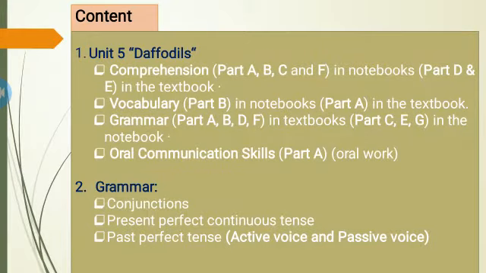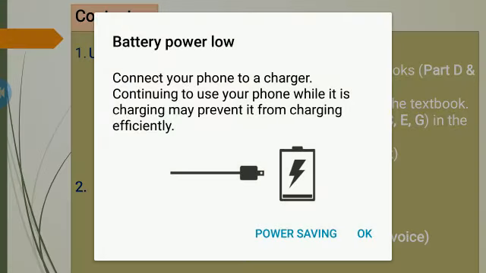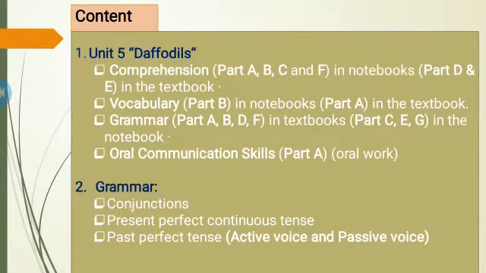This is week 11. The contents of week 11 are: first there is unit number 5, Daffodils, and then there is the grammar portion. In Daffodils, we will do the comprehension exercises, the vocabulary part, and the grammar part, and then there are the oral communication skills that will be done only orally. In the grammar section, we will have conjunctions, present perfect continuous tense, past perfect tense, and active voice and passive voice.